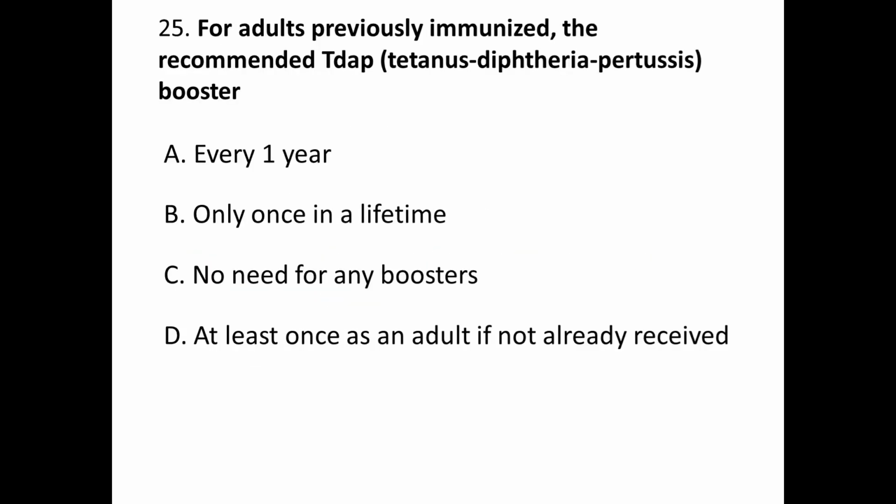Question number 25. For adults previously immunized, the recommended Tdap booster is A. every 1 year, B. only once in a lifetime, C. no need for any boosters, and D. at least once as an adult if not already received. Correct answer is D.